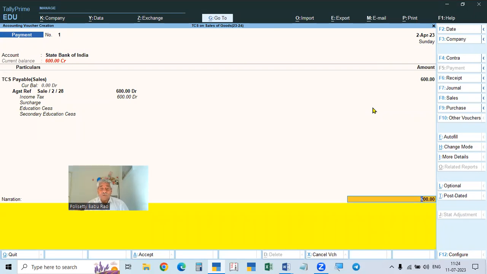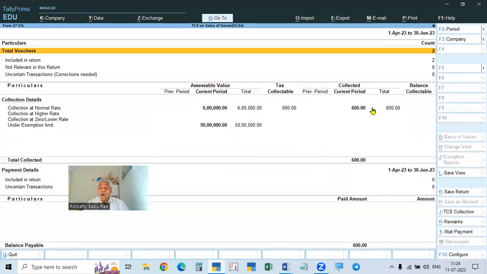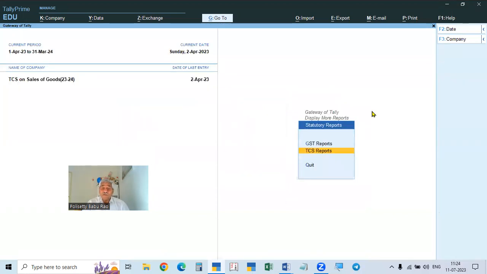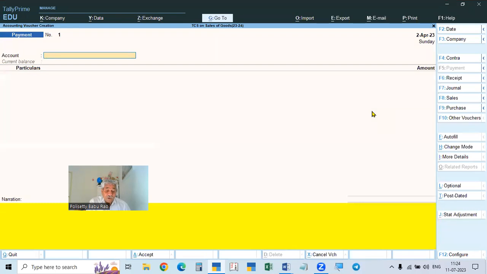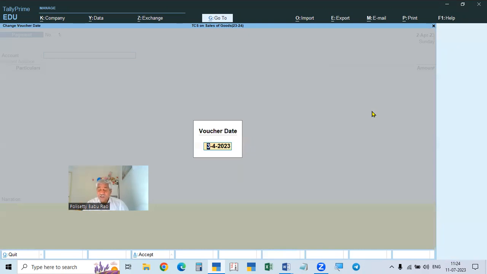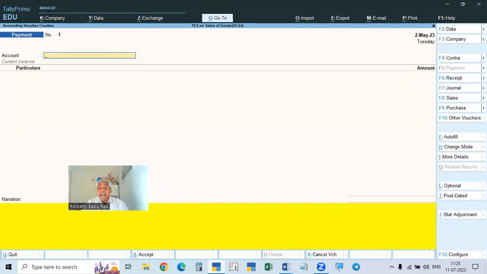So from this, we cannot change the date. That is why, to make the payment, go to Vouchers, go to Payment, and then Payment Voucher. The date will be in May, since we have to pay before the 7th, so it will take only the 1st and 2nd. I will give 2nd May or 1st May. Okay, we'll take 2nd May. 2nd May is the date of payment.